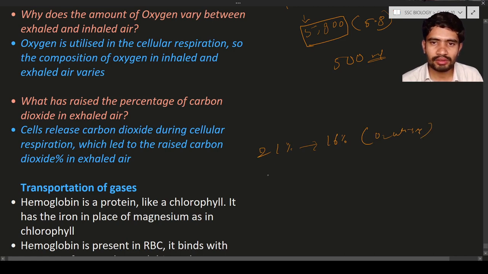Carbon dioxide goes from 0.03% to 4.40%, because the carbon dioxide is released. This is the reason the percentage of carbon dioxide increases. So what has raised the percentage of carbon dioxide in exhaled air? Nothing but cellular respiration. It is going to increase the level of the carbon dioxide.